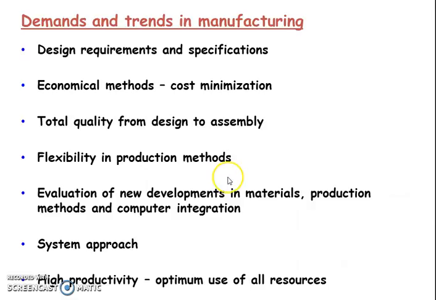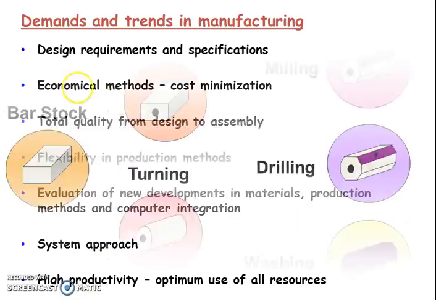Nowadays these unconventional or newer ways of manufacturing are very popular. Why are they so popular? Design requirements have increased. There are a lot of contours, and a number of changes are going on. We need to be more productive, productivity being an absolute term. Now we need economical methods which are to be adopted. We need conventional ways of doing things.